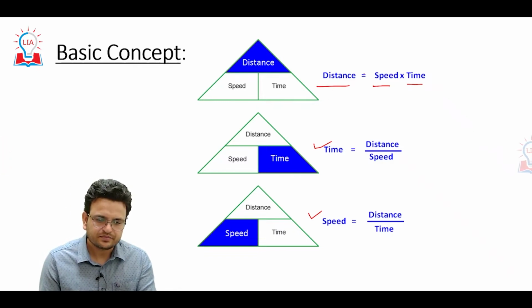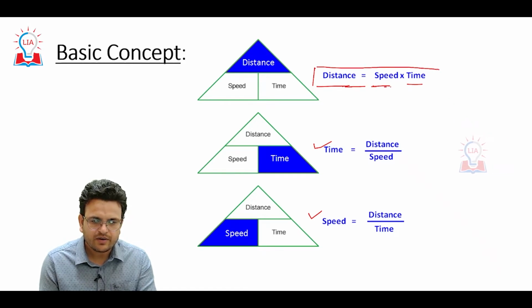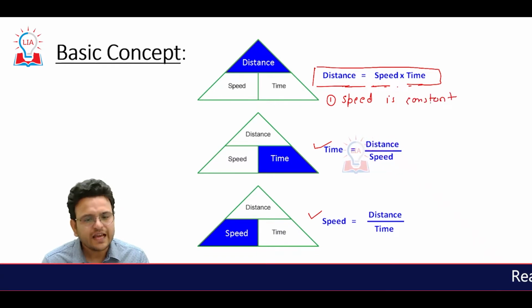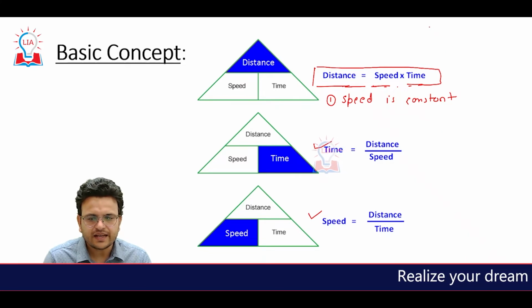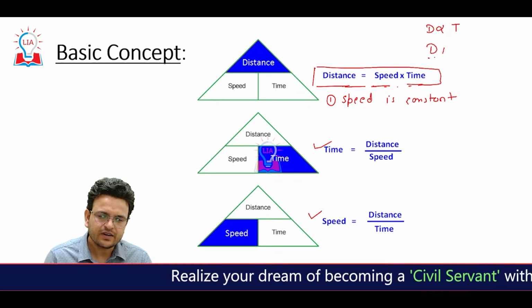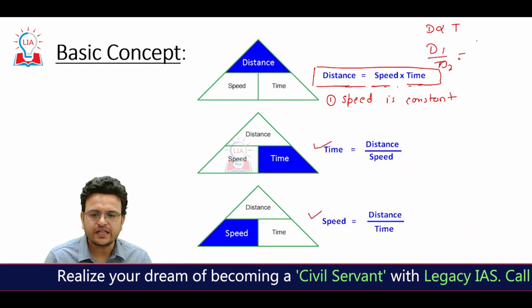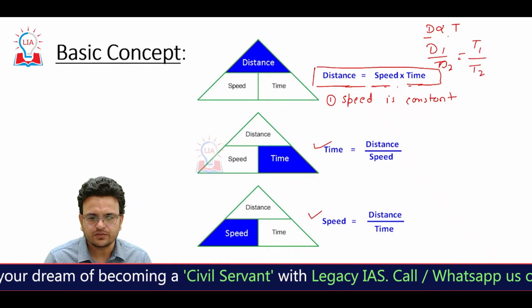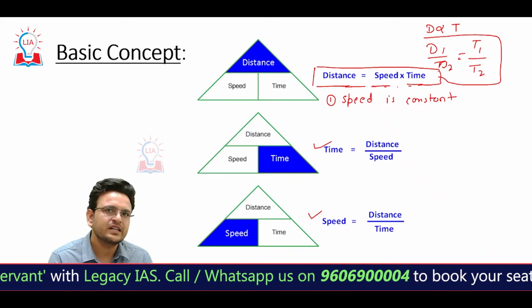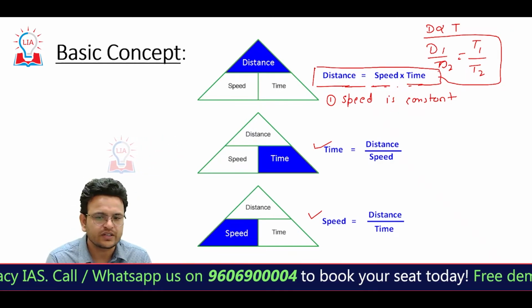For example, when speed is constant, then we can say that distance is directly proportional to time, or we can say that d1 upon d2 equal to t1 upon t2. As time increases when speed is constant, automatically distance is also going to increase.